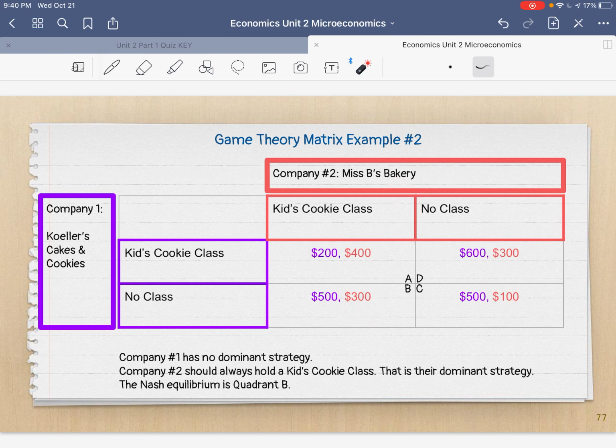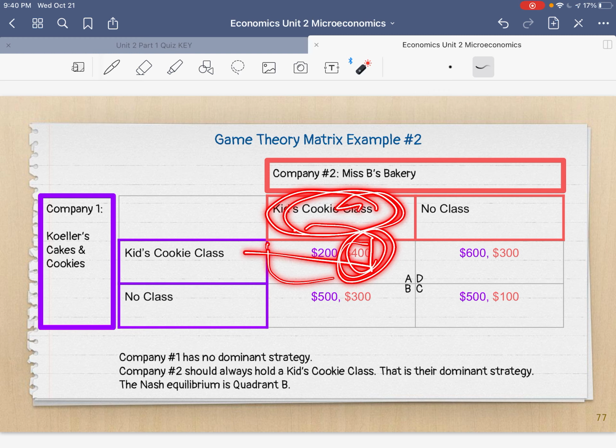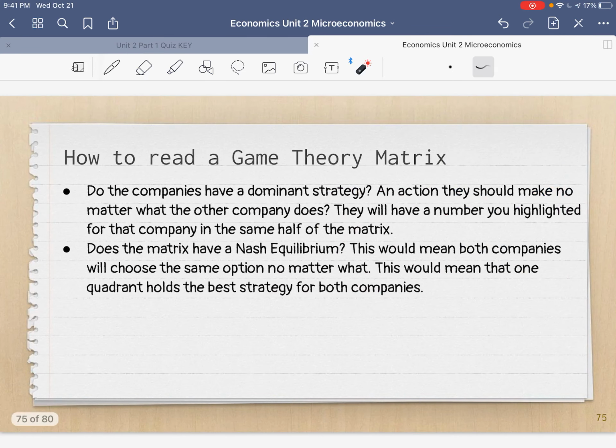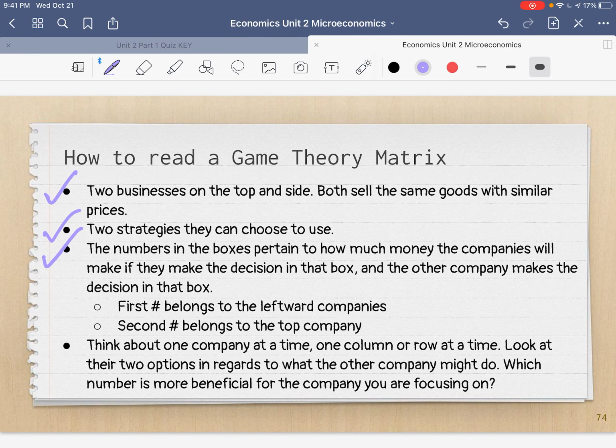Okay, and then what's in the box is what will happen if this strategy happens and this strategy happens, or this strategy happens and this strategy happens. Okay, so remember, red belongs to here, purple belongs over here. The right number belongs to the top company. The left number belongs to the left company. Okay? So we're done with that part. We understand that. Now we need to do the hard part.